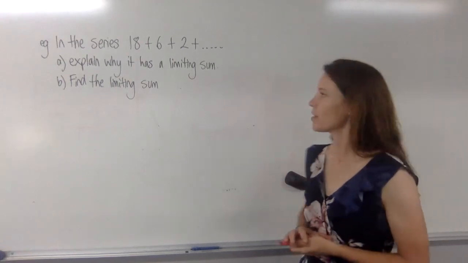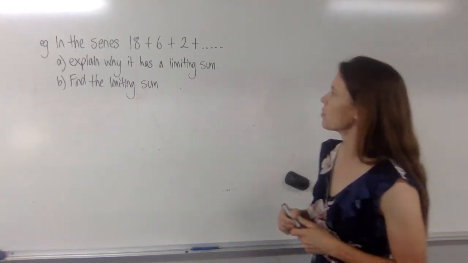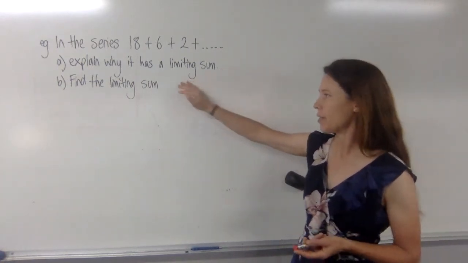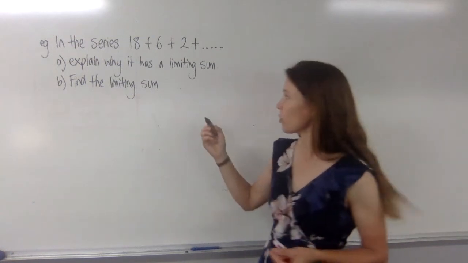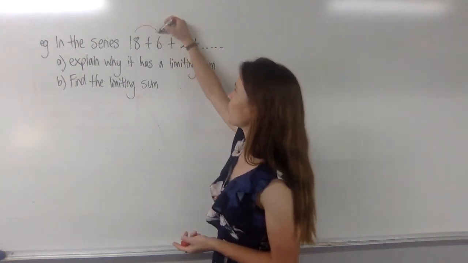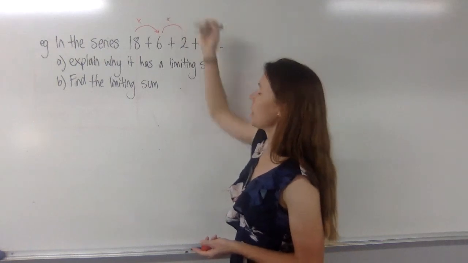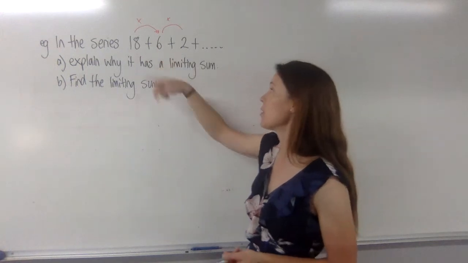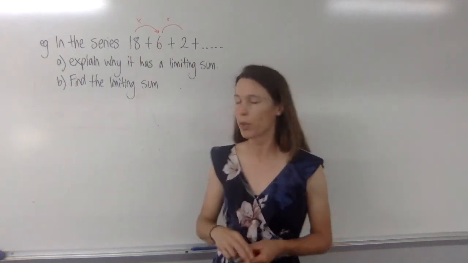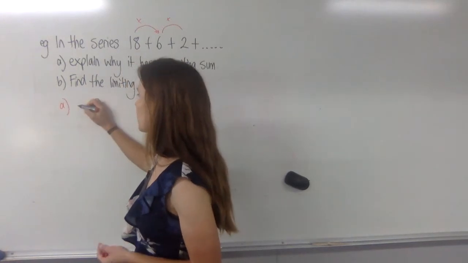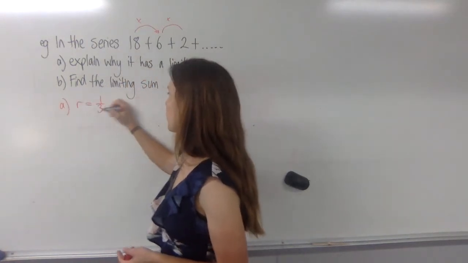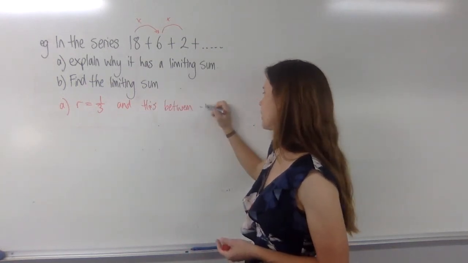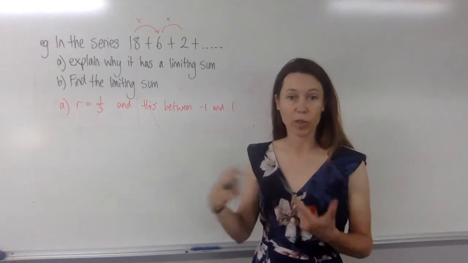Some example questions now. In the series 18 plus 6 plus 2 plus a whole lot of other numbers, explain why this one has a limiting sum and then find it. Now, you first need to work out what r is. That's the number we're multiplying by to get to the next term. And you can do that by just taking this term and dividing it by this one. Well, 2/6, that's a third, and that's the same as 6/18, which is also a third. So really, the answer to the first one is just that r is equal to a third, and this is between -1 and 1. And that shows your knowledge there that therefore it will have a limiting sum.